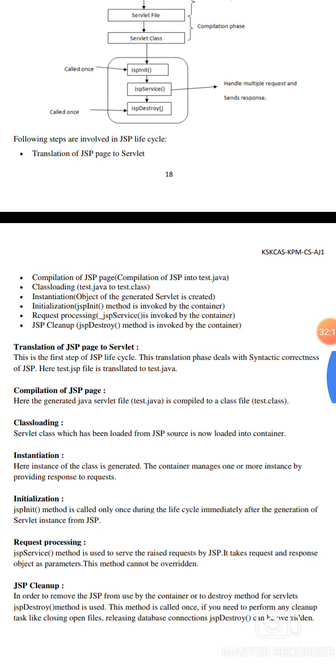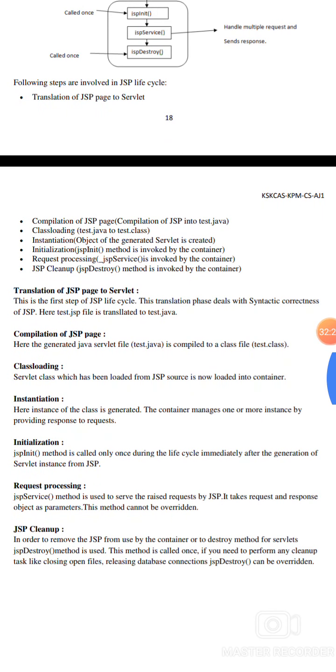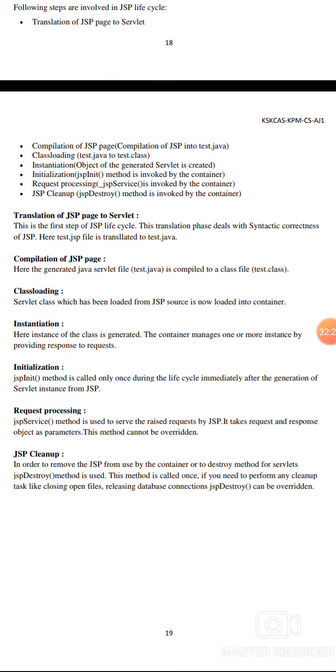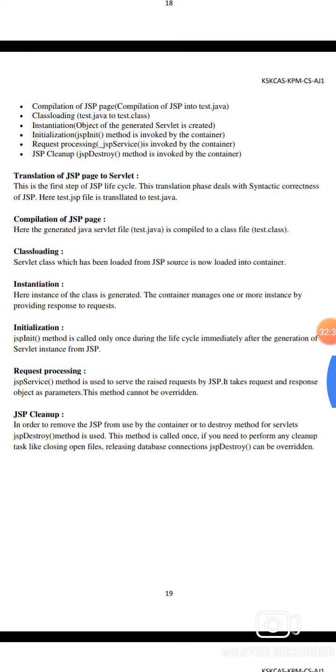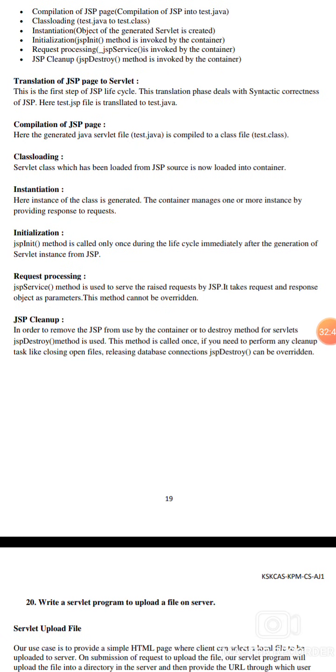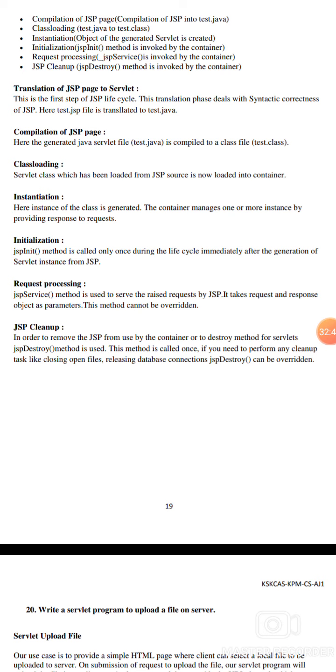The following steps are involved in the JSP life cycle: translation of the JSP page to a servlet, compilation of the JSP page, class loading, instantiation, which means the object of the generated servlet is created, initialization, where the jspInit method is invoked by the container, request processing, where jspService is invoked by the container, and JSP cleanup, where the jspDestroy method is invoked by the container. Translation of the JSP page to a servlet is the first step of the JSP life cycle.